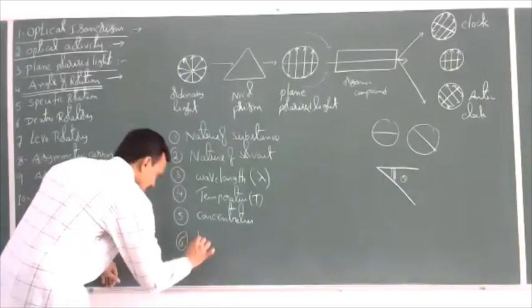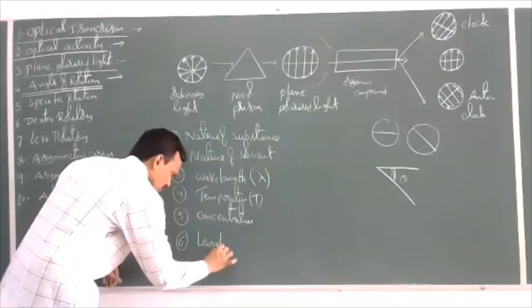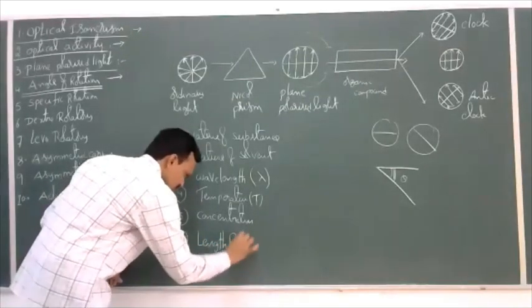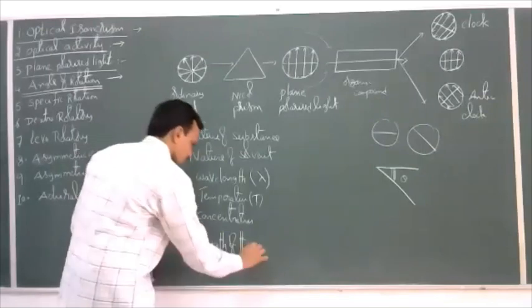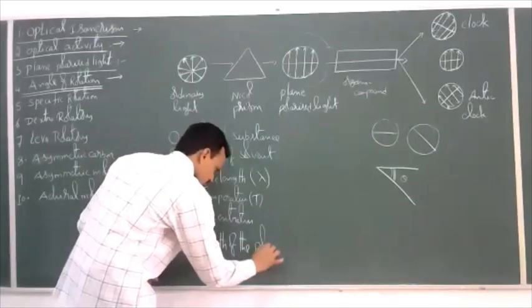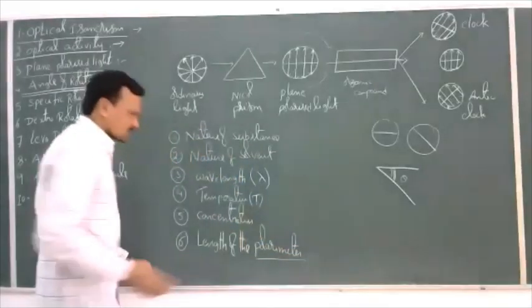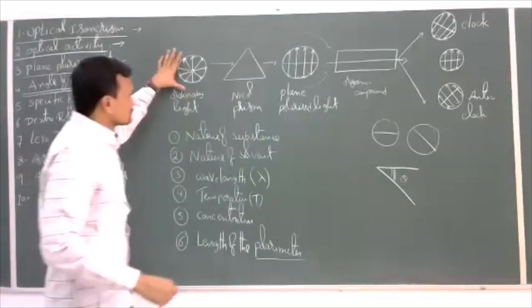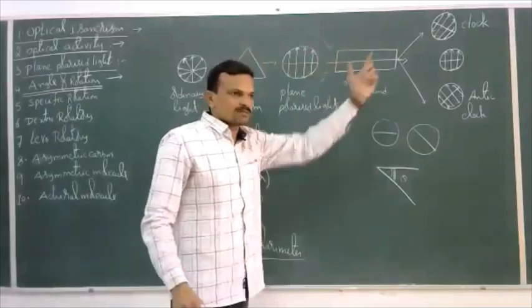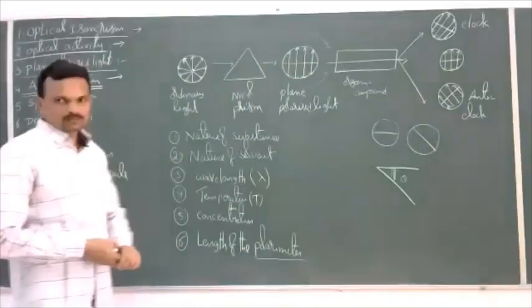Next, length of the polarimeter. So what is this polarimeter? This total device, this total arrangement, is called the polarimeter.